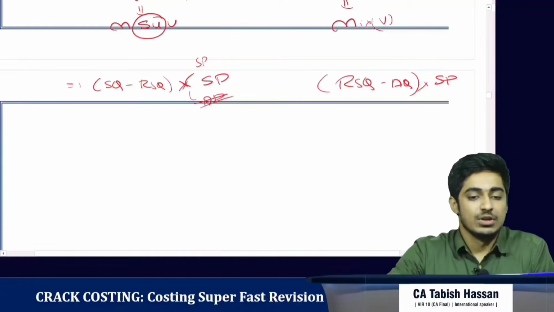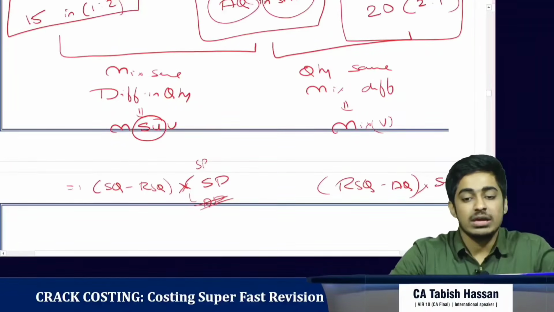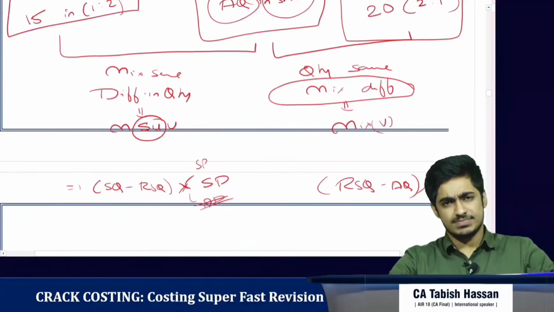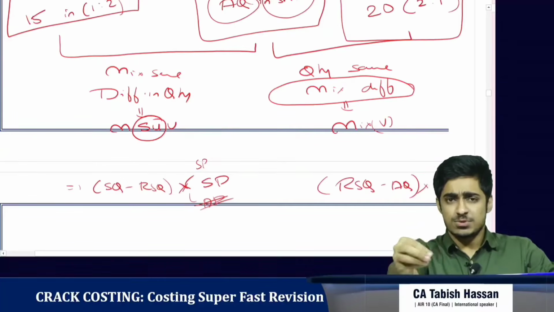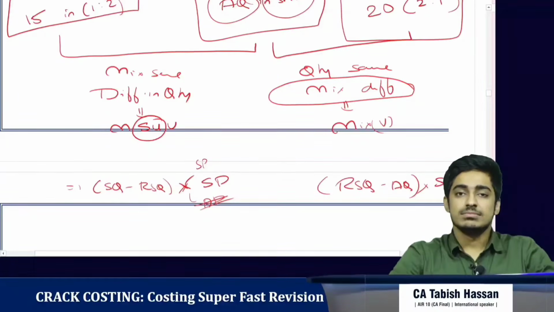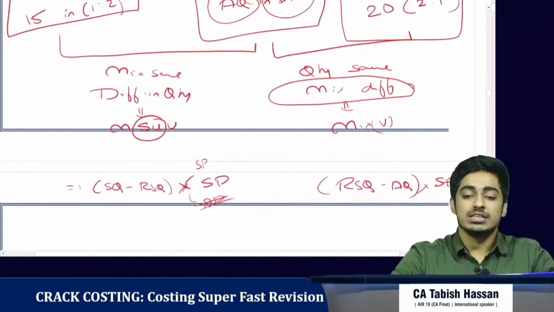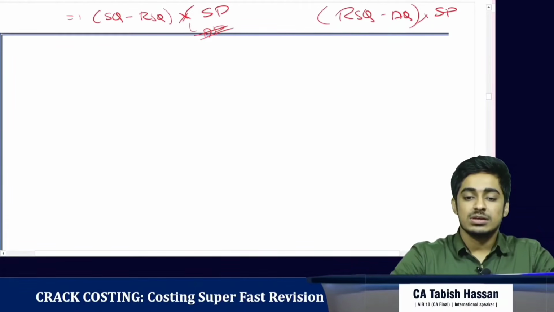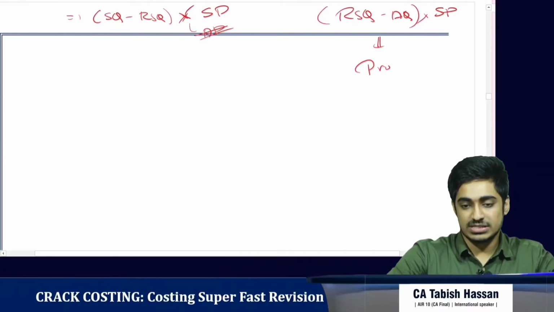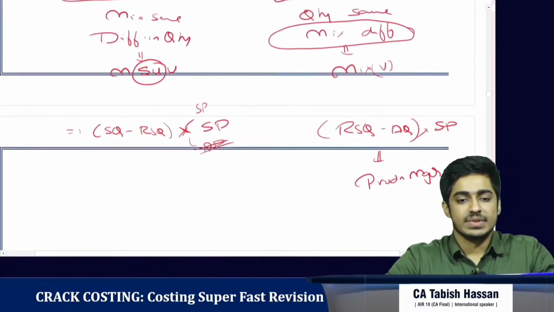So now let's see further. Mix is different. Who is responsible for this? Who is responsible to ensure that the materials are mixed in the right proportion? It is the responsibility of the production manager. So material mix variance is because of the production manager. And production is going on.